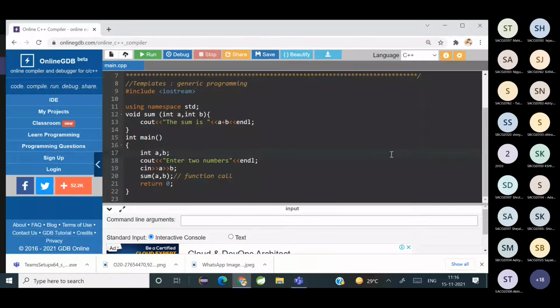Okay, but suppose I want that this particular program to work for both float and integer. तो क्या करेंगे? What will you do? फ्लोट के लिए भी वर्क करना है, इंटीजर के लिए भी वर्क करना है, तो क्या करेंगे?